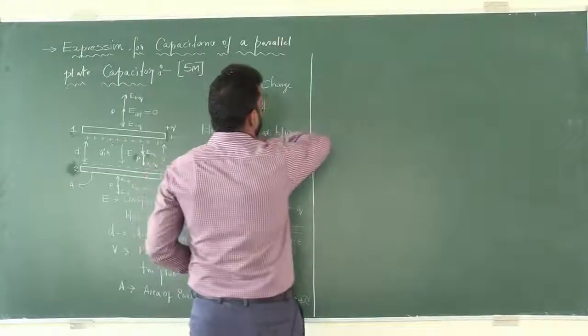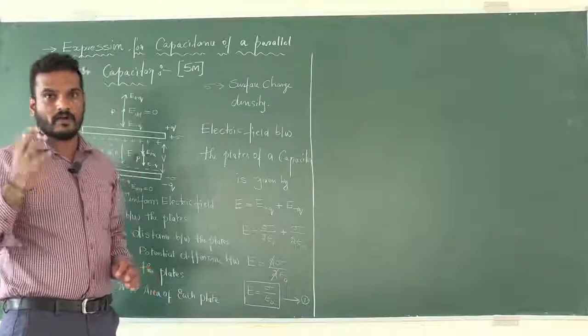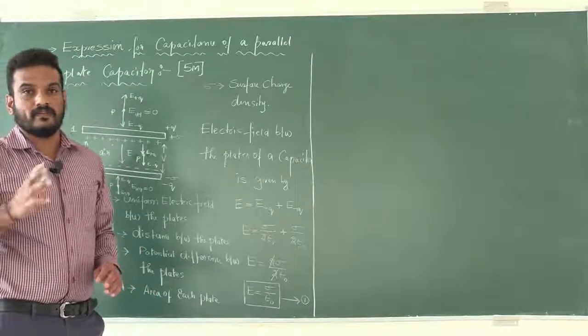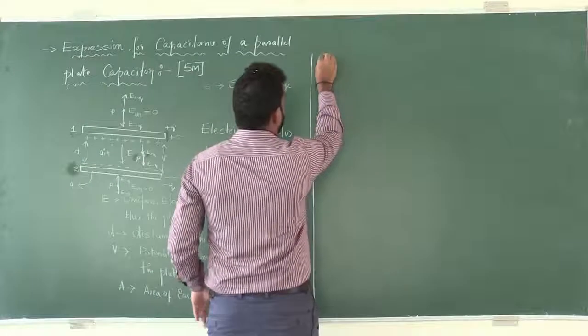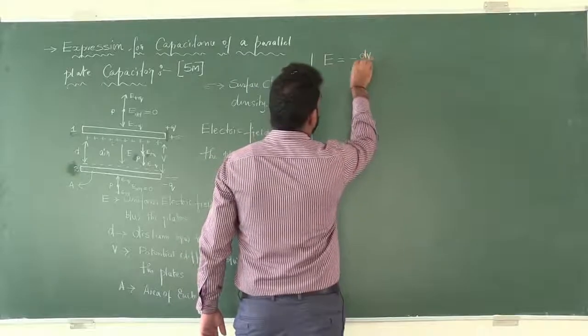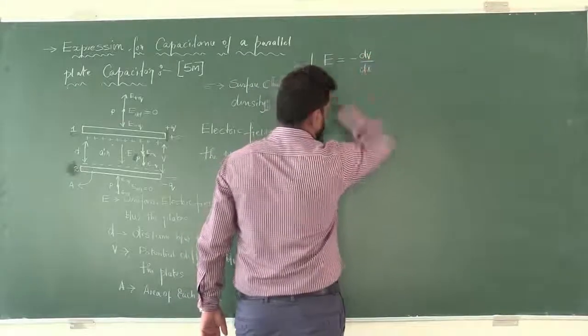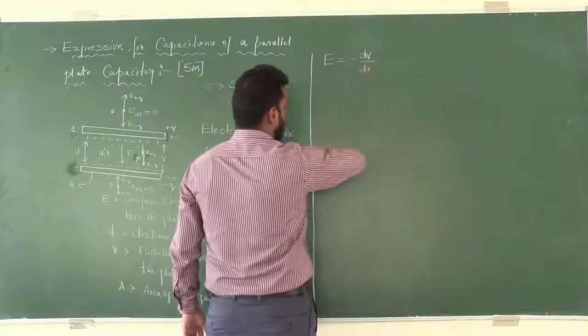And we have one relation between electric field and electric potential, that is E is equal to minus dV by dx, potential difference to the distance.